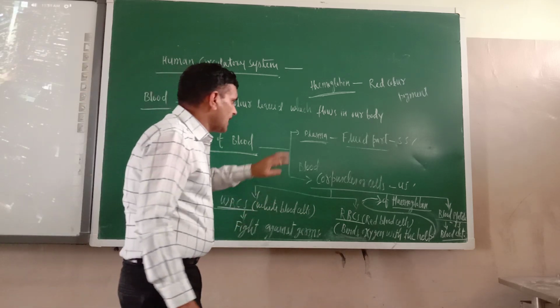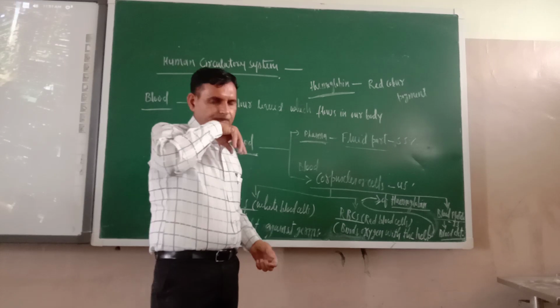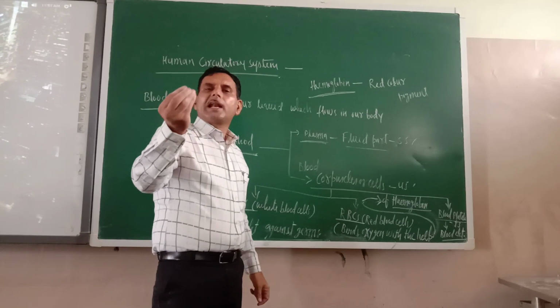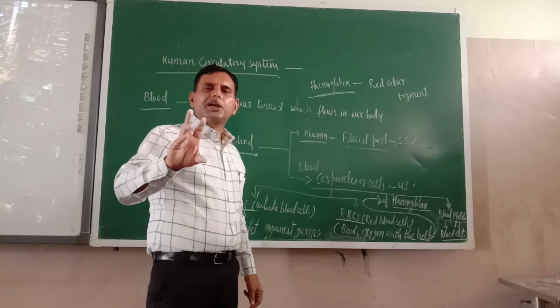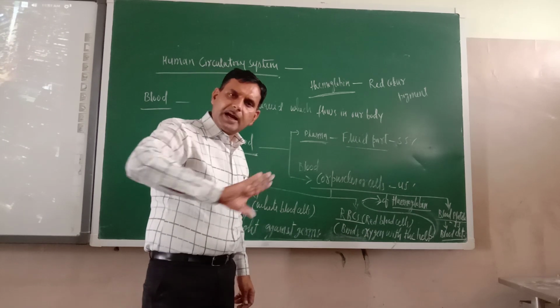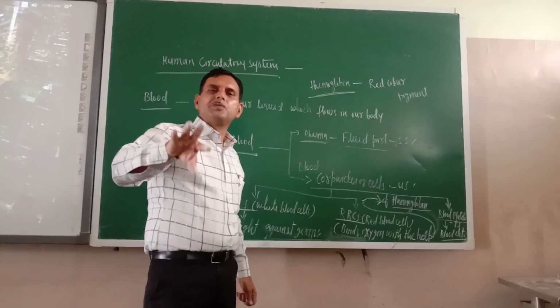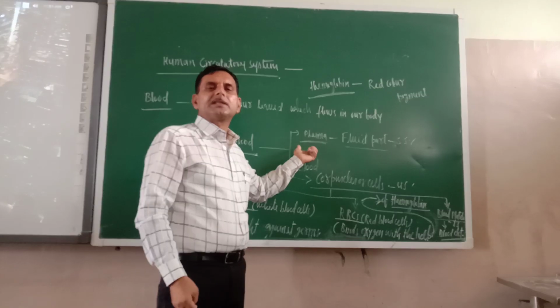Try to understand plasma. Just collect the sample of blood, small amount. See, keep it undisturbed for some period of time. If from that blood these cells, WBC, RBC, platelets are removed, whatever is left, that is only plasma.